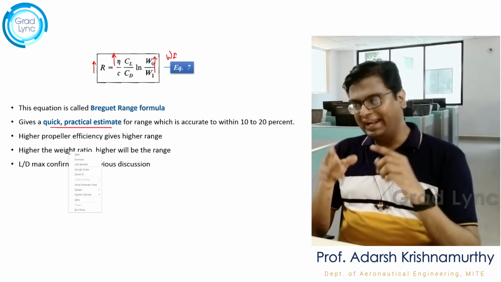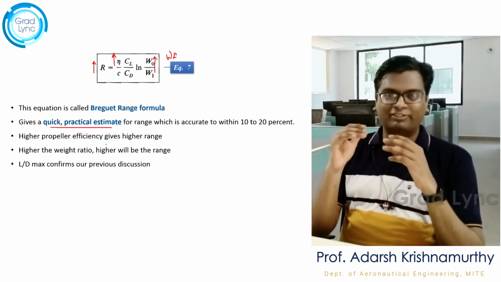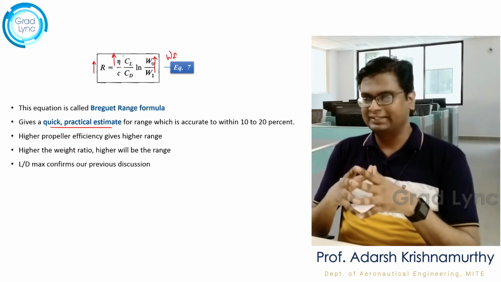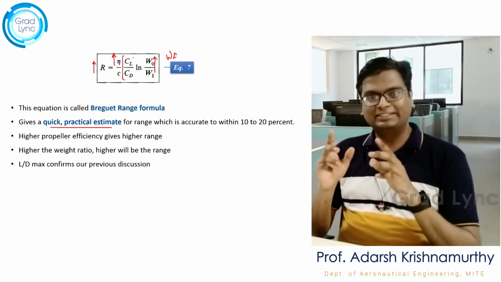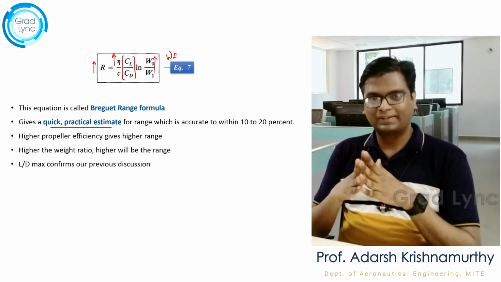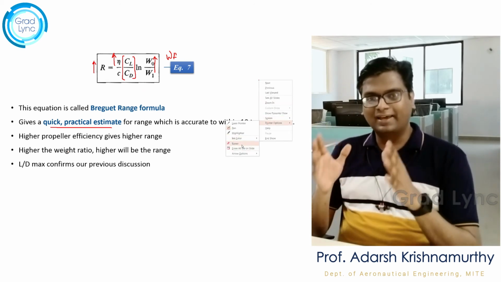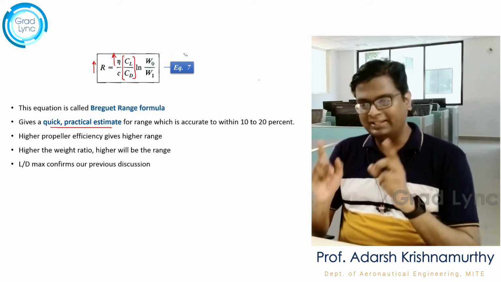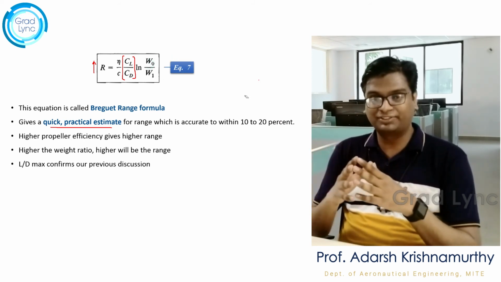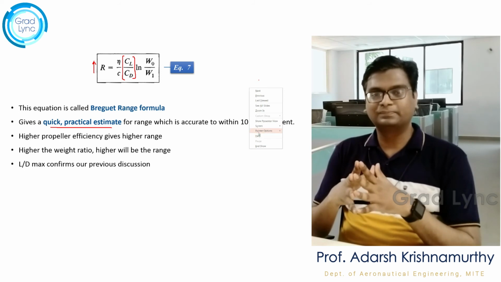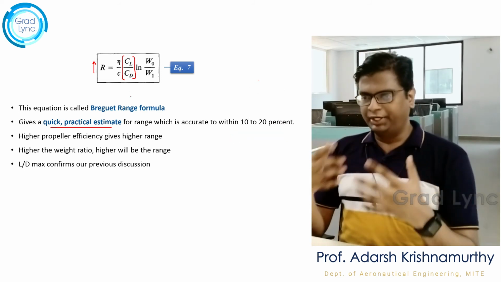Understood? And the most important parameter, what we discussed in the beginning of this lecture, that is CL by CD max. If the aircraft is flying at CL by CD max, then the range covered by this particular propeller driven aircraft would be maximum. Now moving on to the endurance equation.